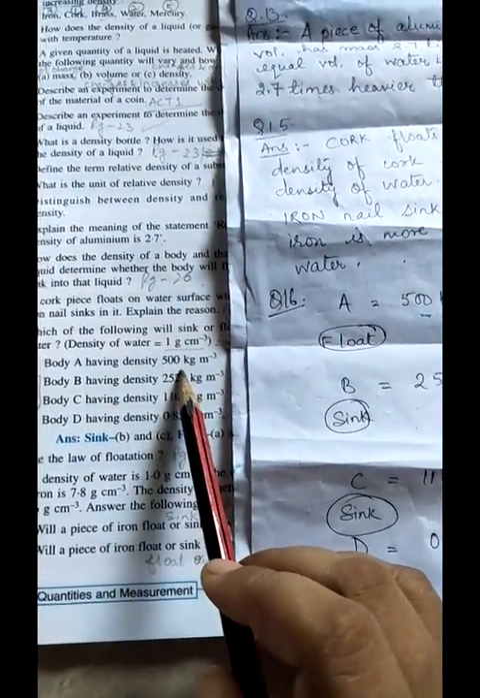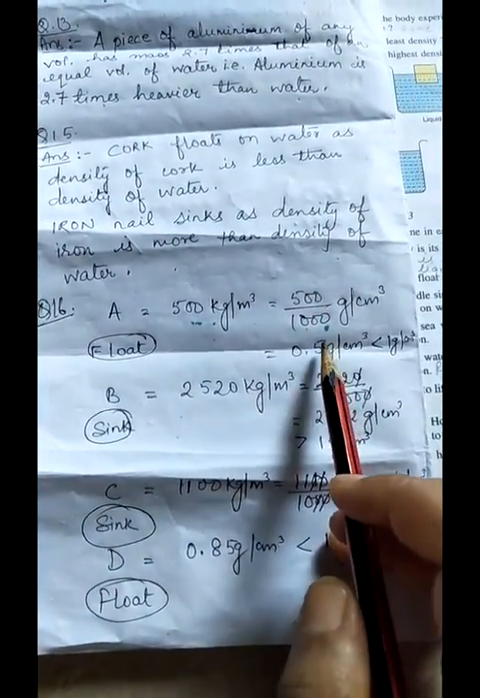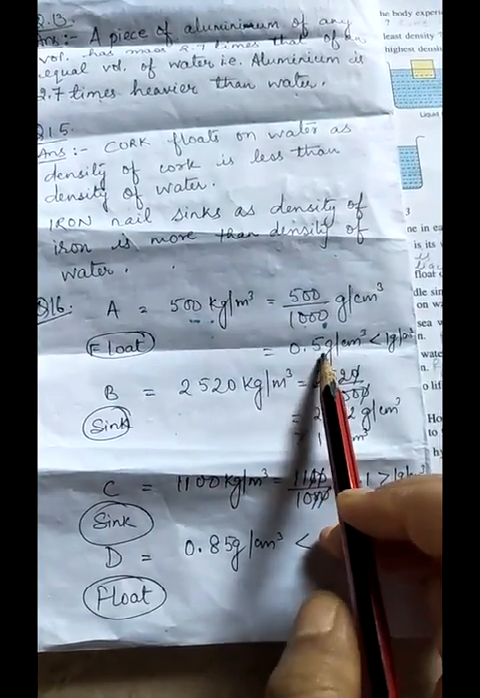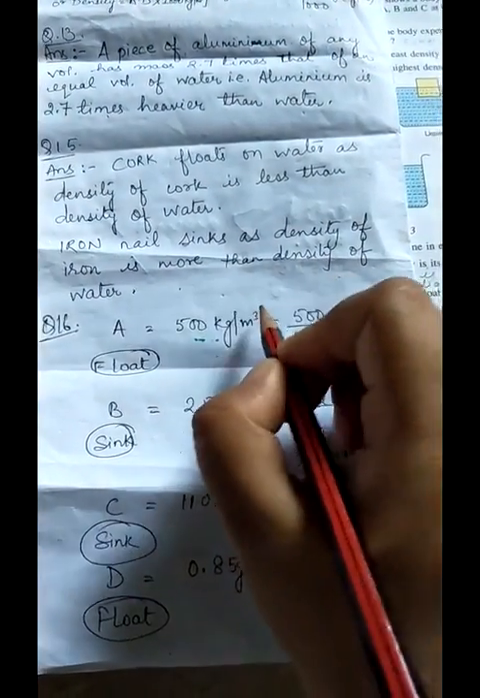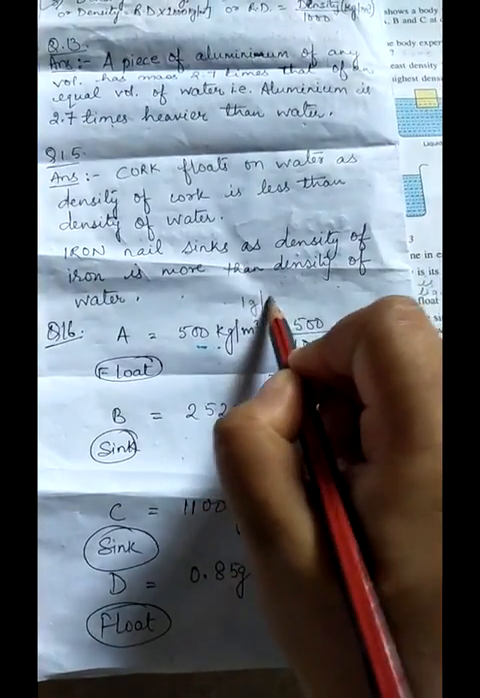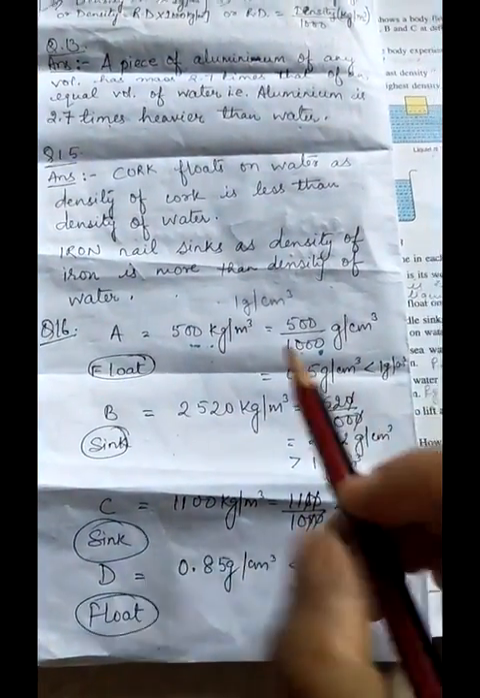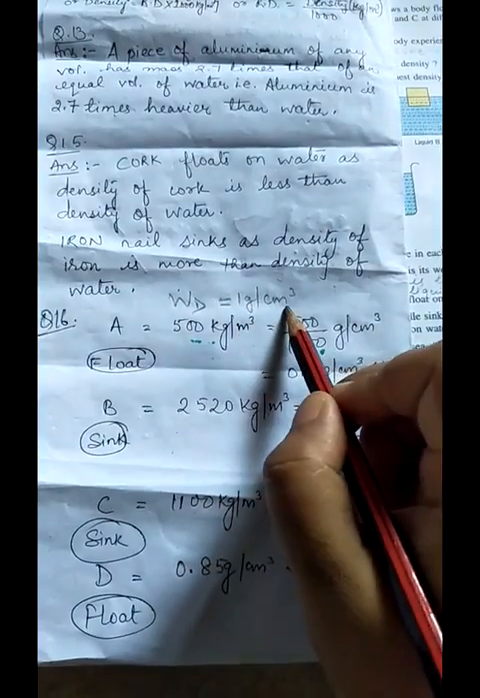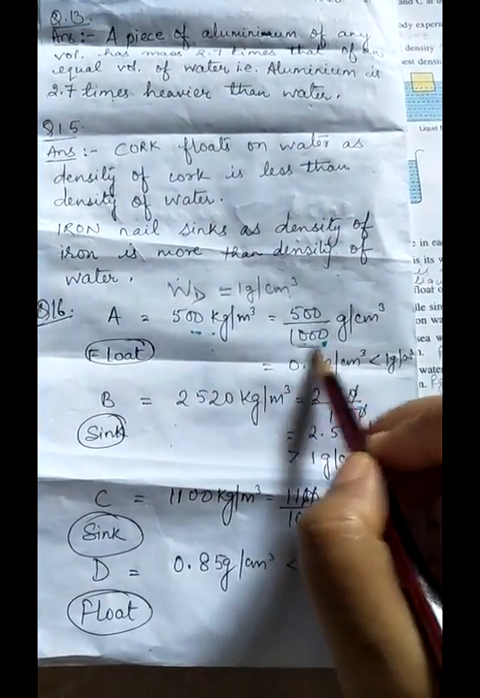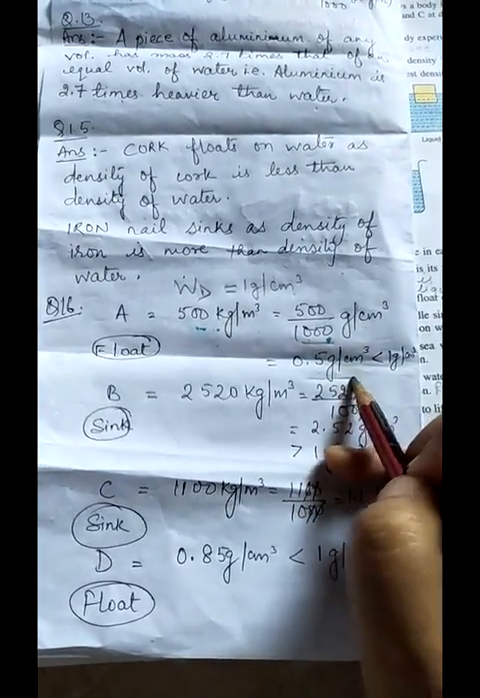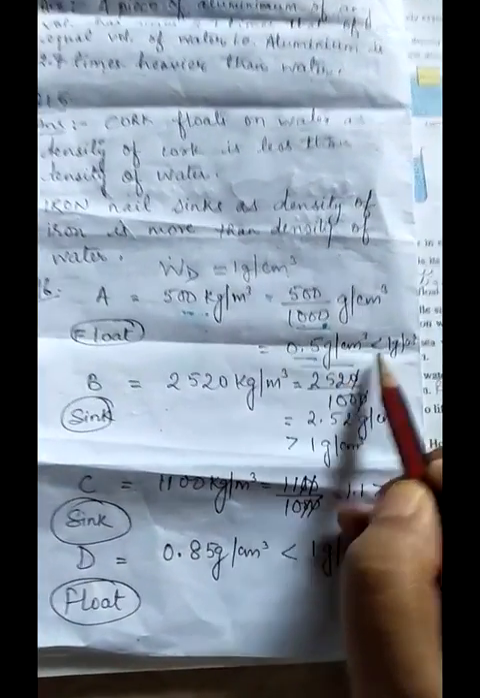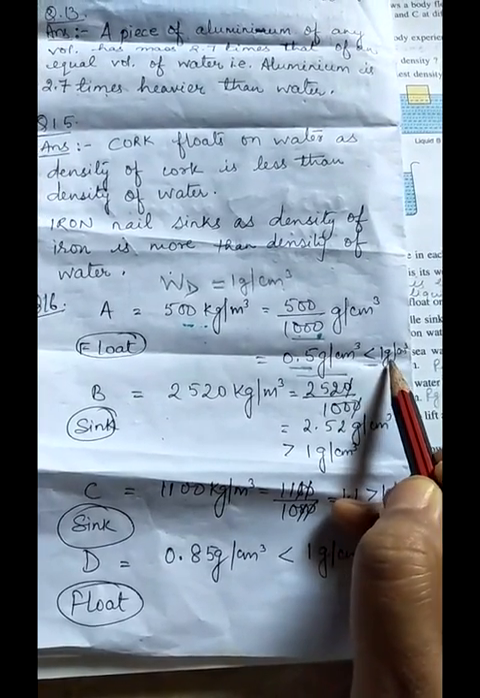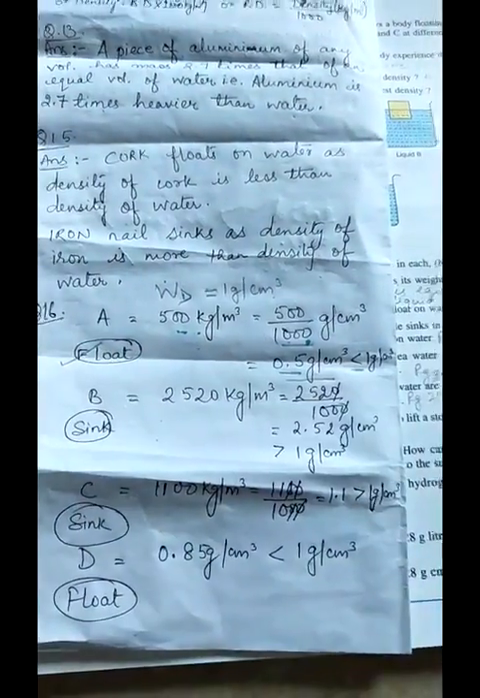So they have given you a substance A, a body with density 500 kg per meter cube. So we will compare this. We will first convert this density. The density of water is given to you as 1 gram per centimeter cube. So we will divide this by 1000 to get it in terms of gram. This is 0.5, which is less than 1 gram per centimeter cube. So it will float in water.